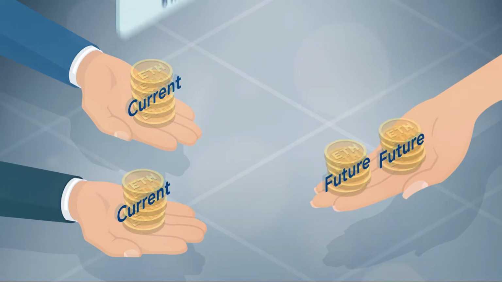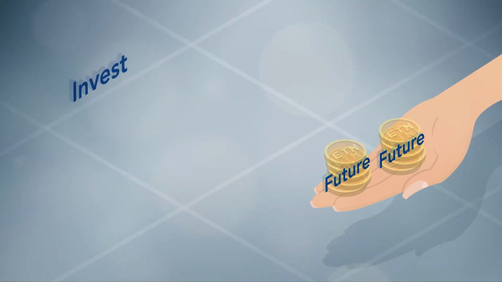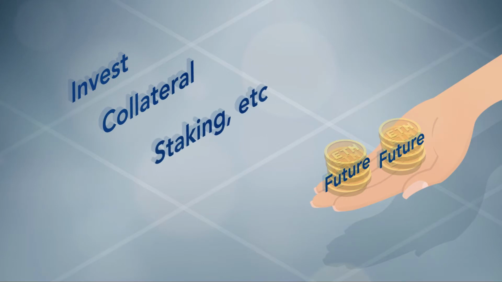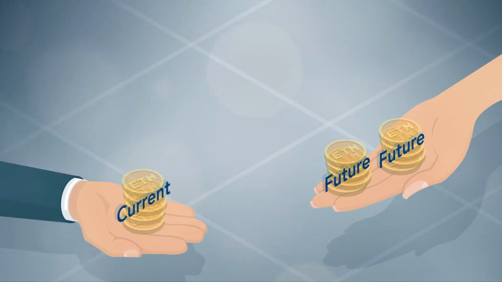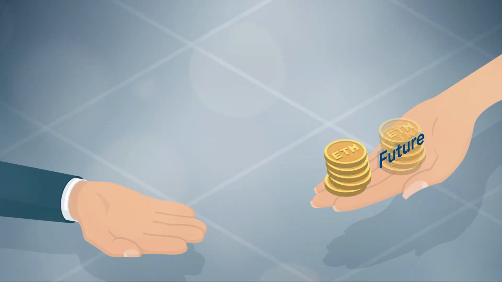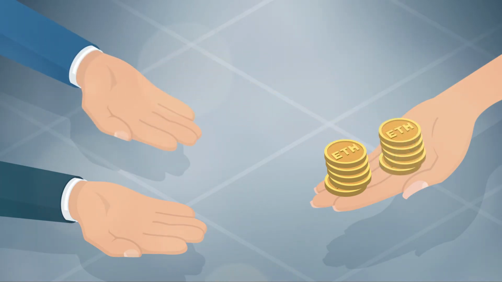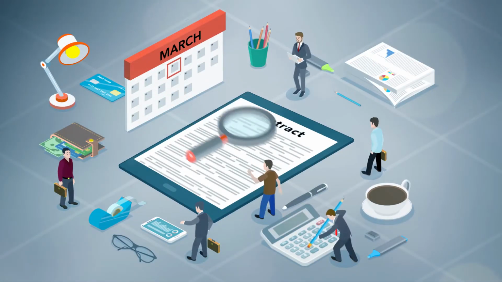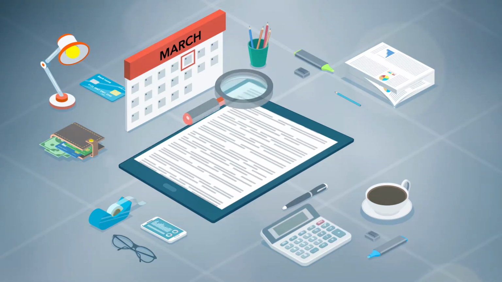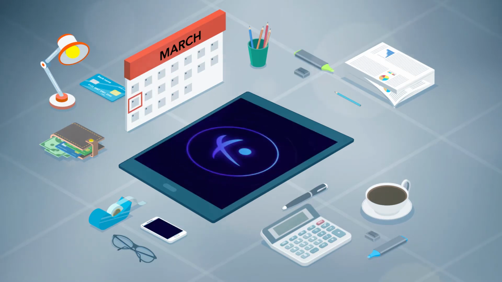Bob and Charles then each have the right to use their 5 Ethereum for the duration of their loan. They can invest it, use it as collateral, or other financial uses. When Bob's 6 months are up, his usage rights expire, and 5 Ethereum are returned to Alice. In another 6 months, Charles's usage rights expire and the remaining 5 Ethereum are returned. At no time was there any special process that was ever needed. No human intervention or action. No guarantor or third party. Nor the setting up or use of any contract.